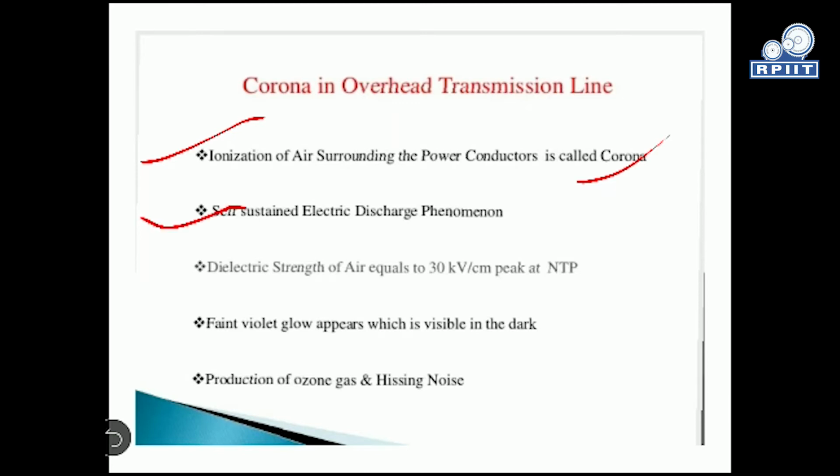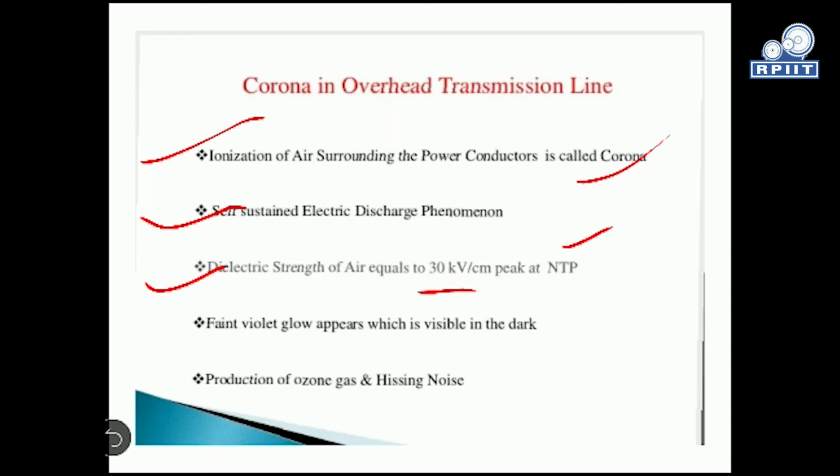It is a self-sustained electrical discharge phenomenon, and the dielectric strength of air is equal to 30 kilovolt per centimeter peak at normal temperature and pressure of the atmosphere.